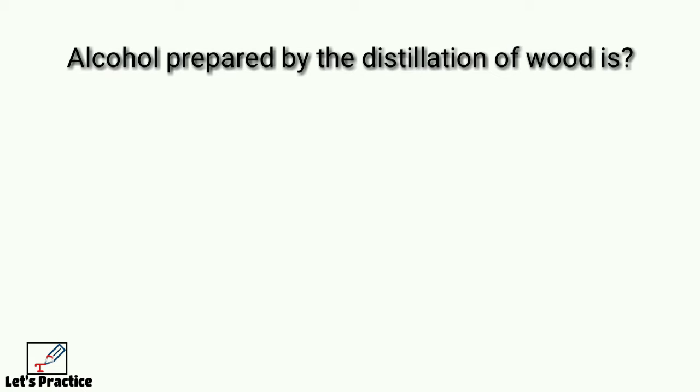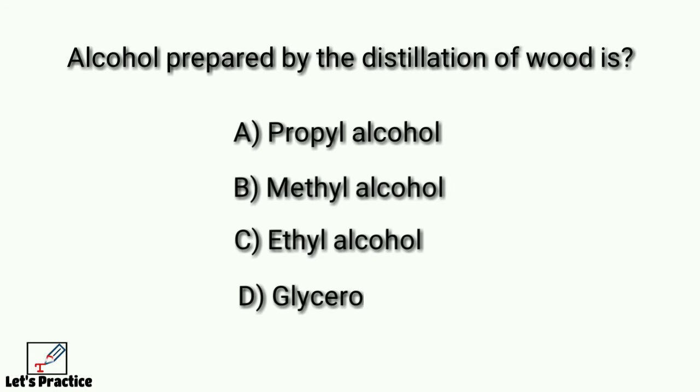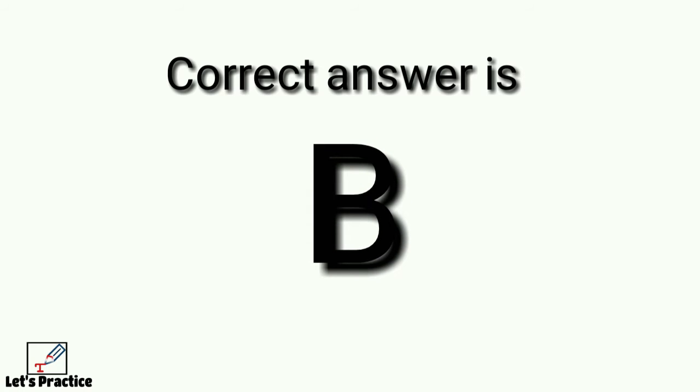Alcohol prepared by the distillation of wood is: option A, propyl alcohol; option B, methyl alcohol; option C, ethyl alcohol; option D, glycerol. Correct answer is option B, methyl alcohol. Let's move on to the next question.